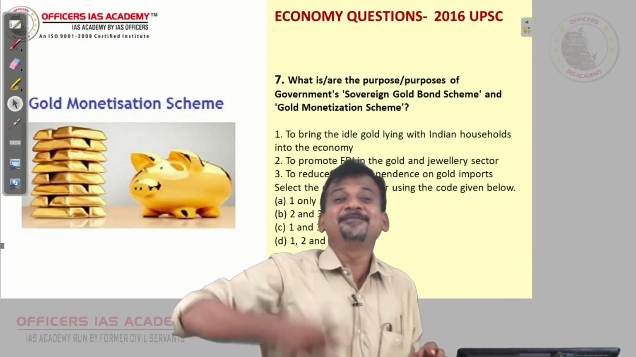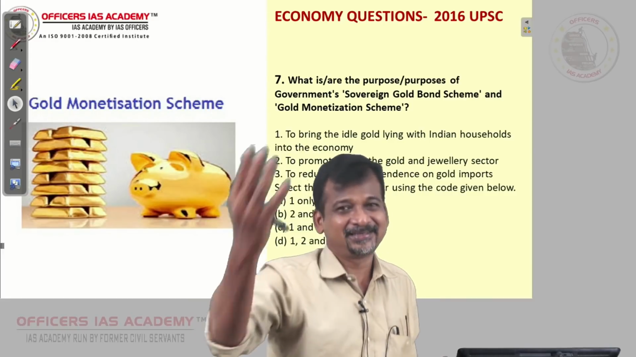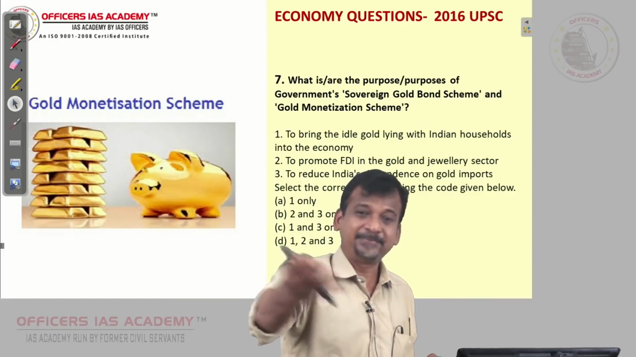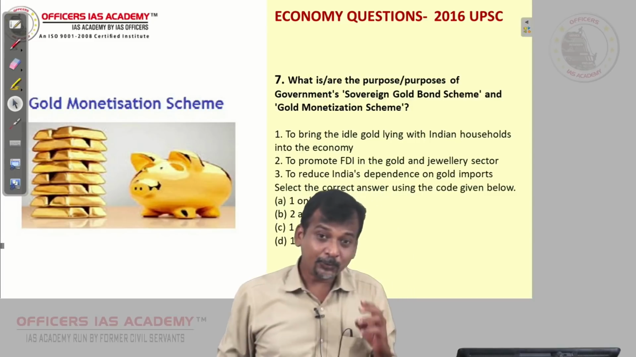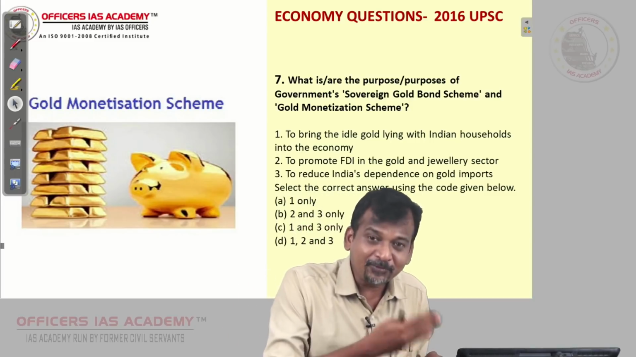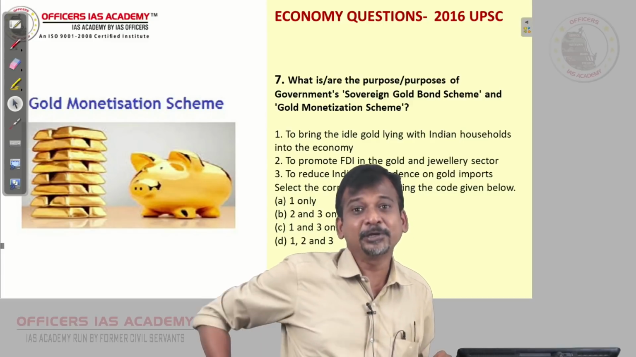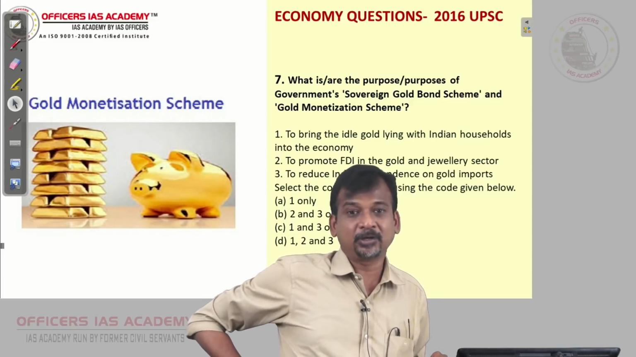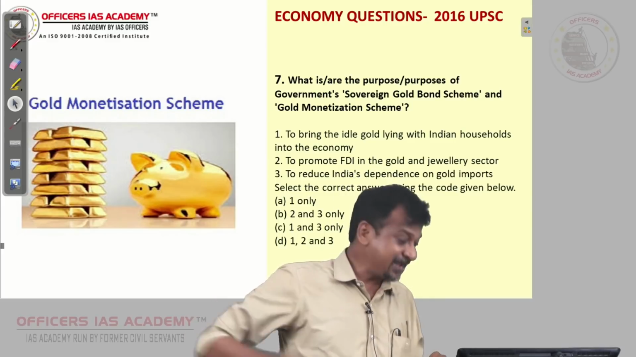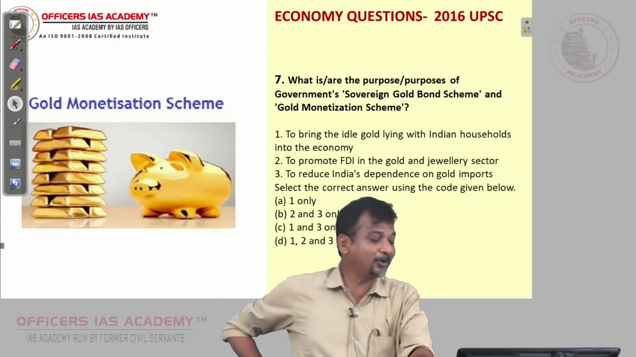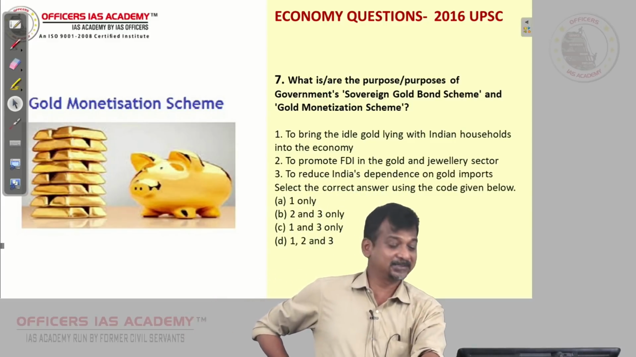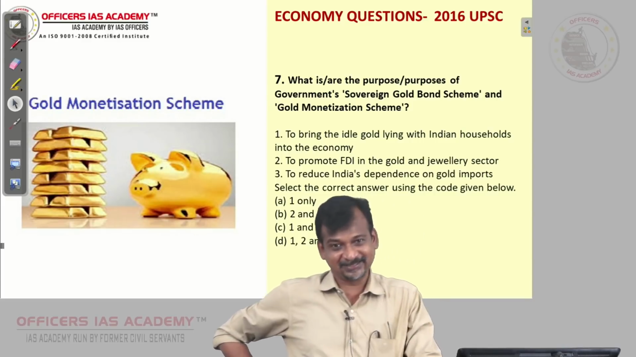Using that dollar, we can import oil from, say, Arabian countries. Okay. Now, but most of the dollar is going where? One for importing oil, another for importing gold. Then the government thought, boss, we have to do something. So they came out with these two schemes. One is called the sovereign gold bond scheme, another is the gold monetization scheme.